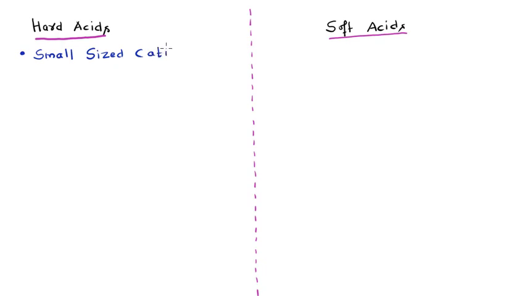And the light transition elements which are present in high oxidation states. Now, if a cation is present in high oxidation state, it simply means that the number of valence electrons will be quite less in that cation.